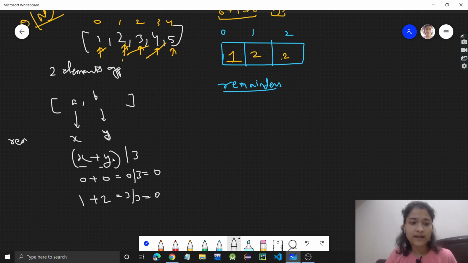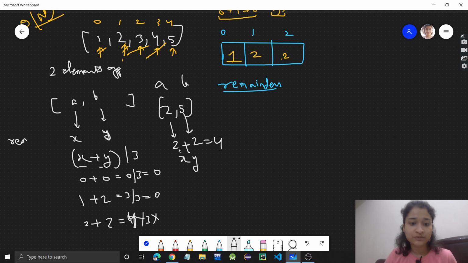Now you might be thinking why x and y could not be 2 and 2. If x is also 2 and y is also 2, the sum will be 4, and 4 is not divisible by 3. So if the remainder sum is not divisible by 3, then the element sum will also not be divisible by 3. For example, if we take A and B as 2 and 5, the remainder of 2 with 3 is 2 and the remainder of 5 with 3 is 2. So 2 plus 2 is 4, this is your x plus y, and 4 is not divisible by 3, meaning 2 plus 5, which is 7, is also not divisible by 3.